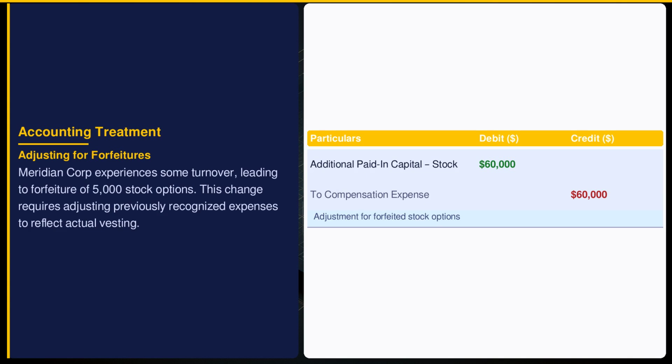ASC 718 requires adjustments for forfeitures to ensure compensation expense aligns with service periods. As 5,000 options are forfeited, Meridian reduces additional paid-in capital and reverses $60,000 of previously recognized expense. This correction reflects the updated estimate of options expected to vest.